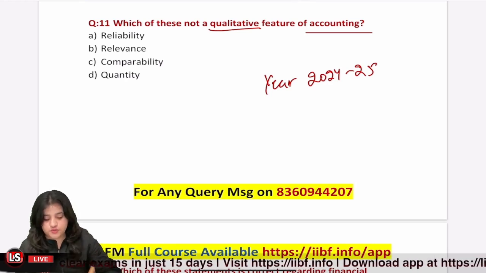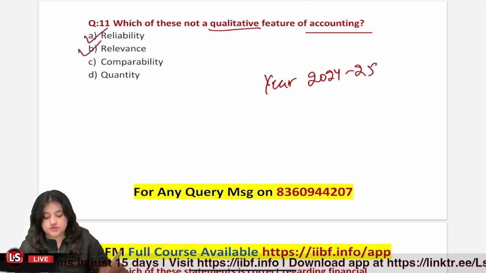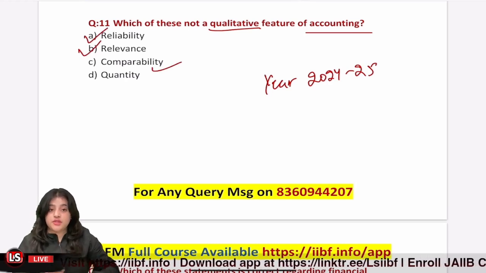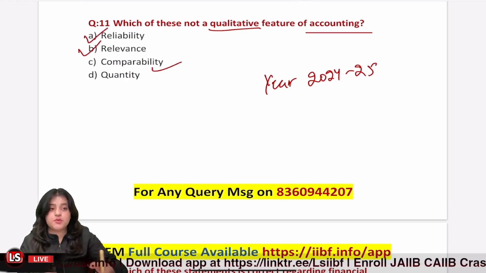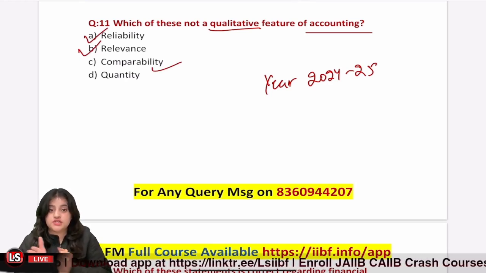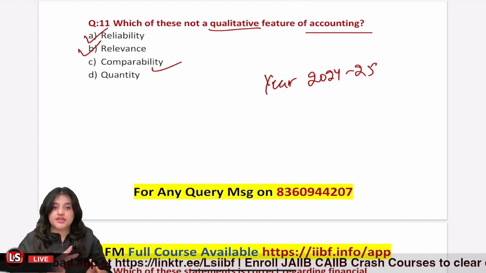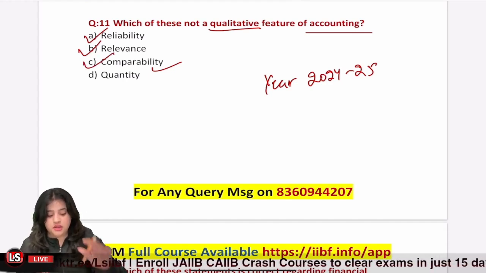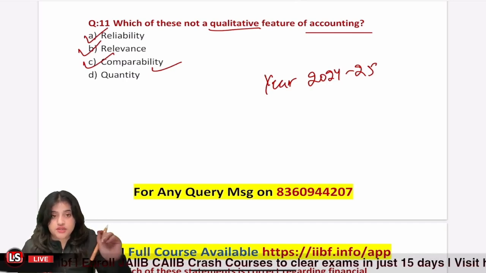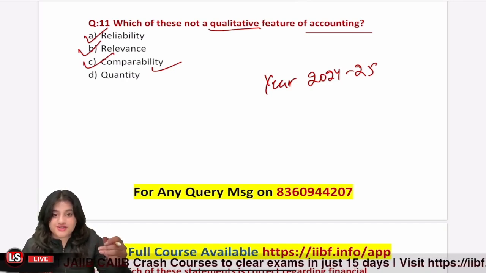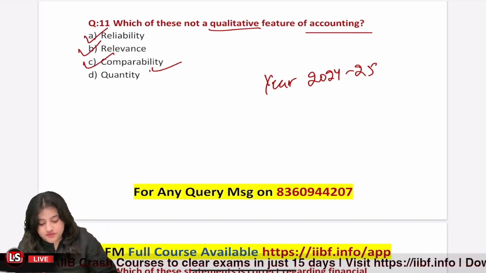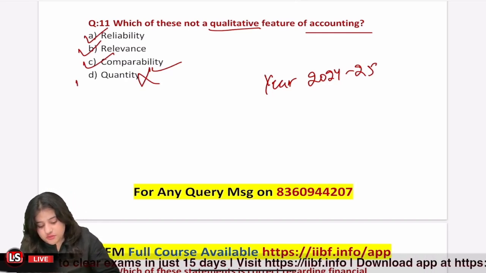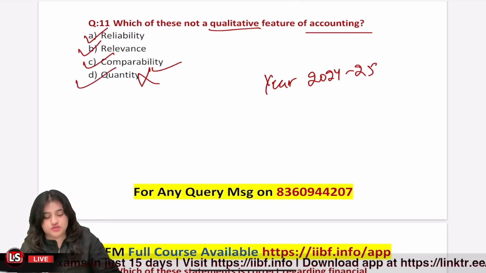This is also true. Then are my financials comparable? Are they prepared using the same rules that I used last year? Yes, so that I can easily compare previous years, right? So they should be comparable. However, quantity. Quantity is not a feature in accounting that we use, right? So option D is not a qualitative feature of accounting.